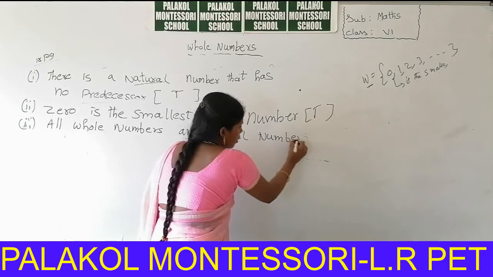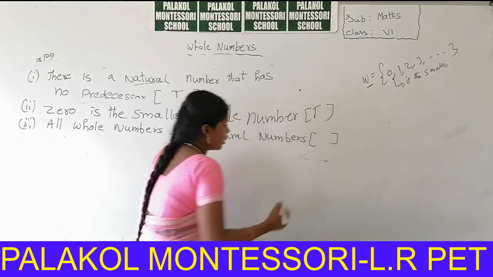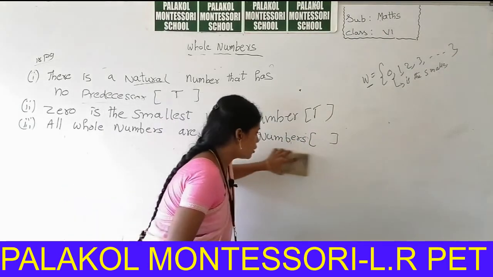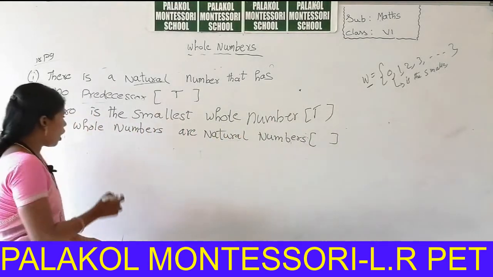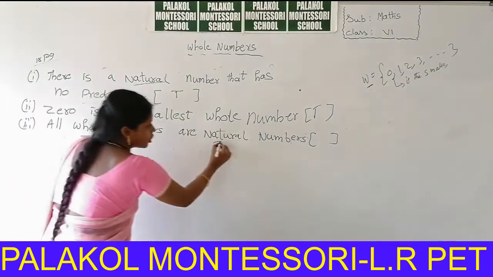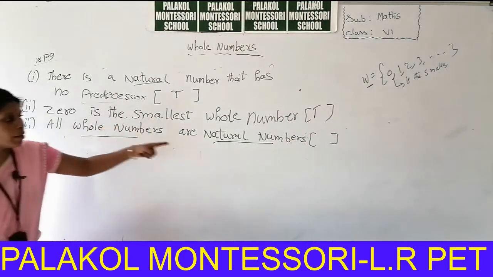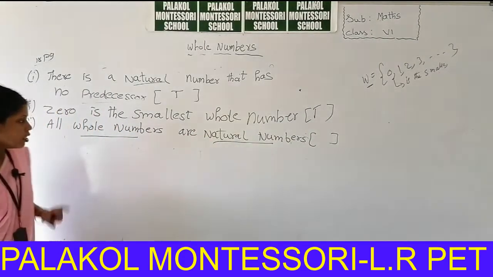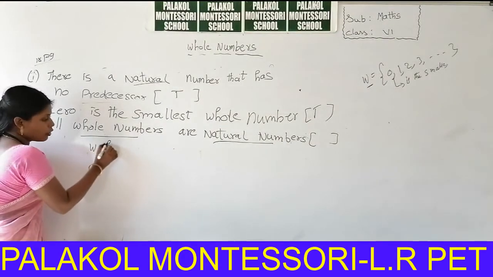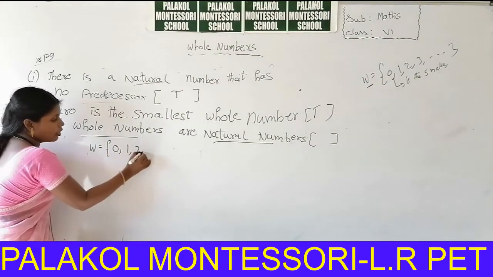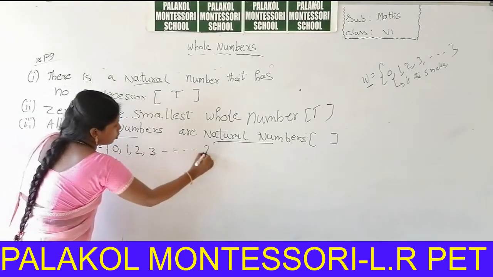So, is this statement true or false? You can justify. All whole numbers are natural numbers. This statement means every whole number is a natural number. First, the whole numbers are starting from 0, 1, 2, 3 and so on.